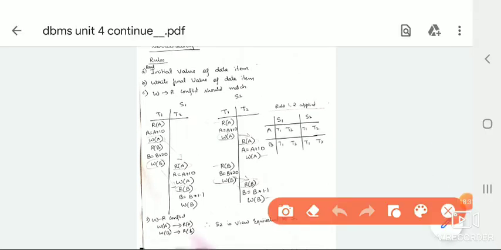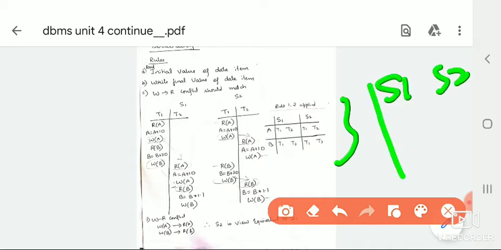In this example, the first two rules we are applying are read initial value of data item and write final value of data item. We have two schedules, S1 and S2, and how many data items do we have? A and B. So here, for read initial value of data item, A is read initially in transactions T1 and T2. We are matching whether these two schedules are the same or not.